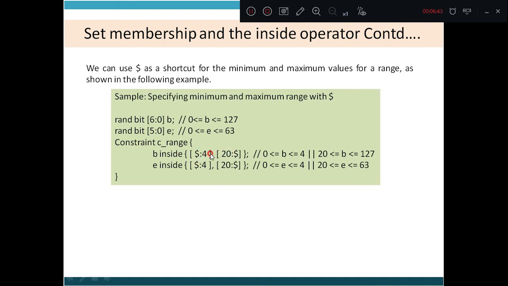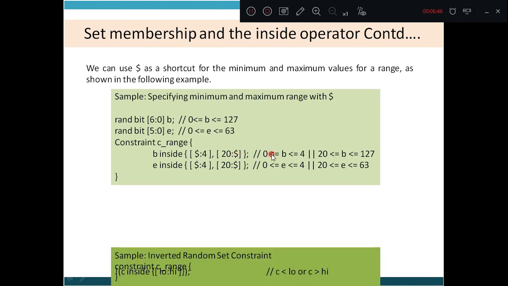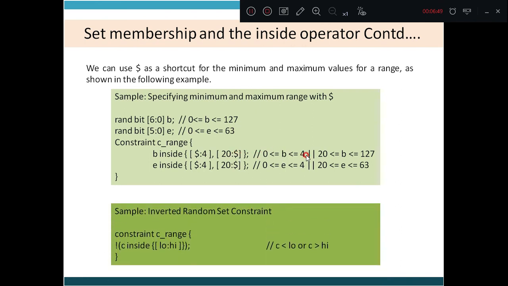B inside $ to 4 and 20 to $, in the sense B has to lie between 0 to 4 or B has to lie between 20 to 127. Similarly, E inside $ to 4, 20 to $. This is the minimum value and this is the maximum value. 20 till the maximum value. Here 0 till 4. Therefore, E should lie between 0 and 4 or E should lie between 20 and 63. That is the meaning of the dollar. Dollar is a shortcut for the minimum and the maximum values for the range.